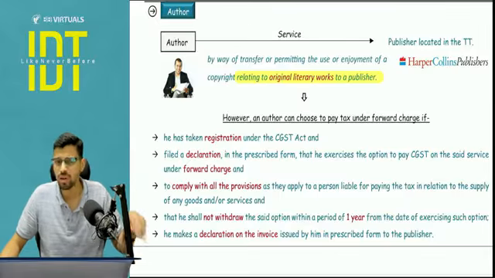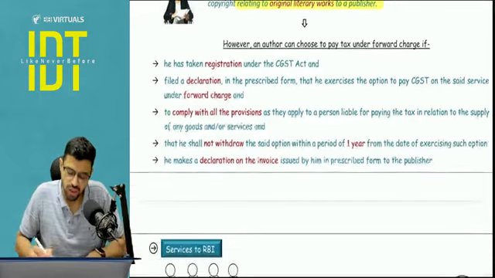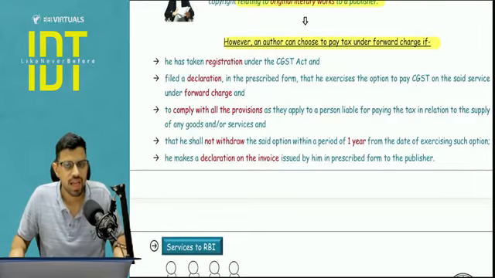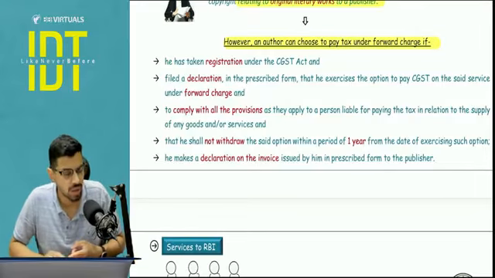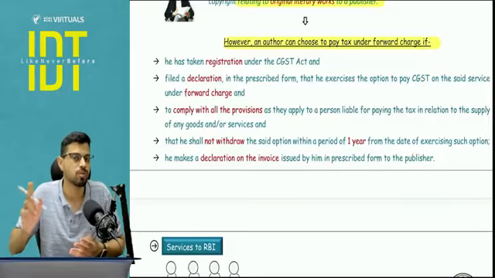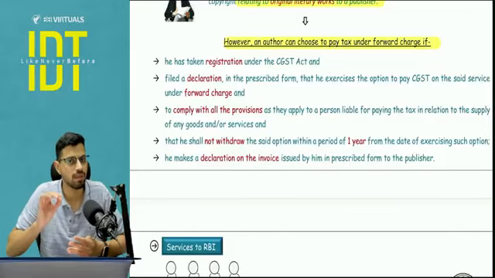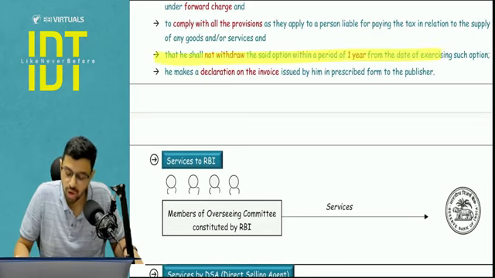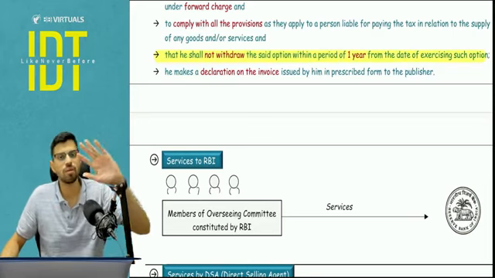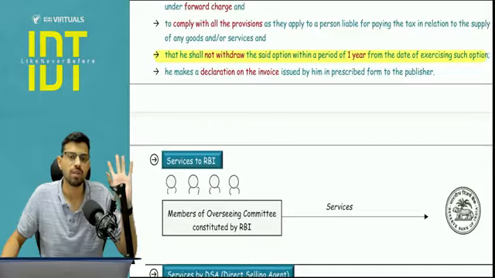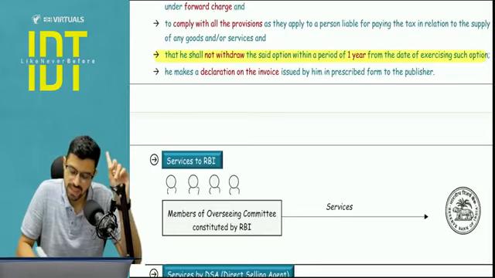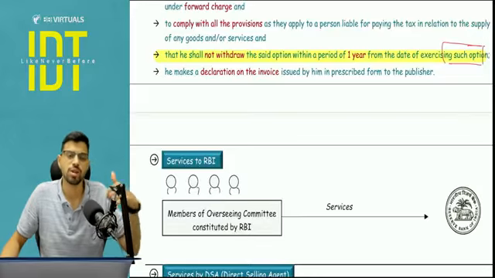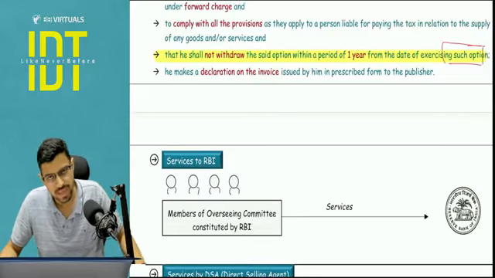Now, why is the author given separately? Because in the case of an author, he has a right to pay tax under the forward charge mechanism, similar to GTA. He has to opt for it, give a declaration on the invoice, file a declaration, charge tax on the invoice, and pay the tax to the government. The only difference here is that there is a cooling off, a lock-in period of 1 year. In GTA, you didn't study any lock-in period. Here, for 1 year from the day you exercise this option, you cannot withdraw from this option of FCM. Otherwise you will do FCM, then tomorrow you will come under RCM, again FCM.